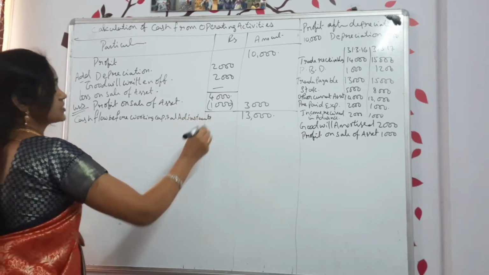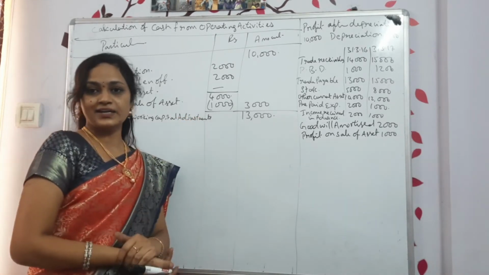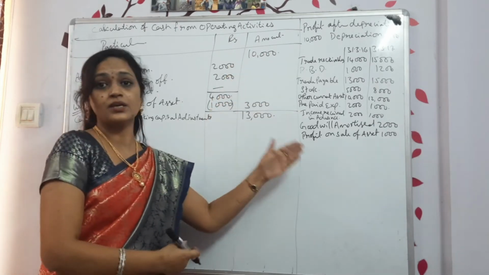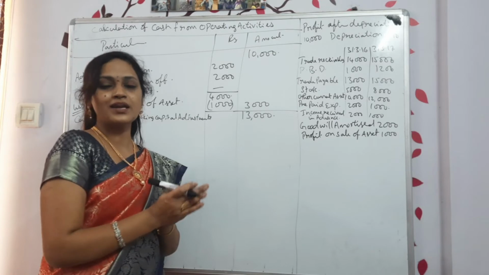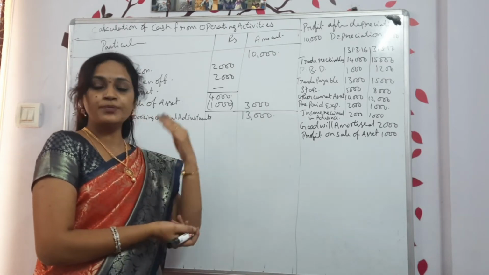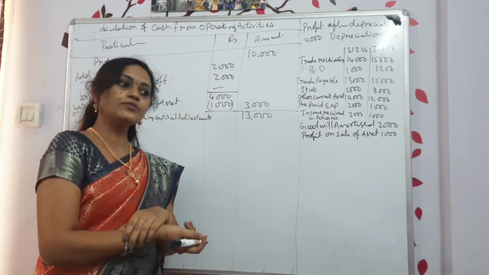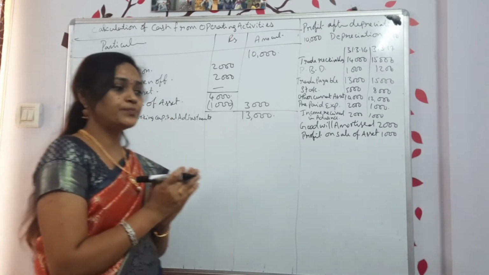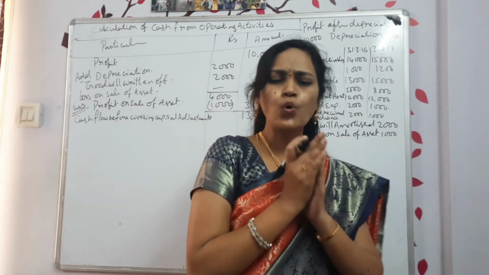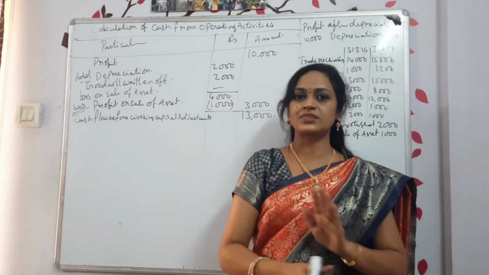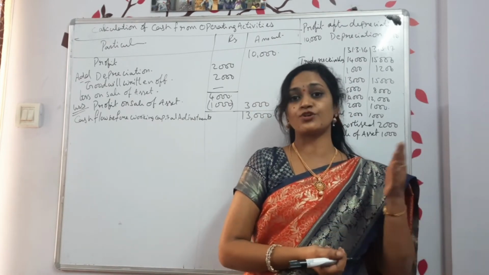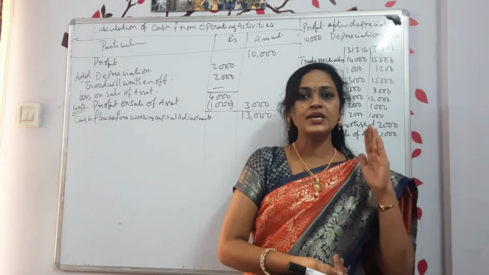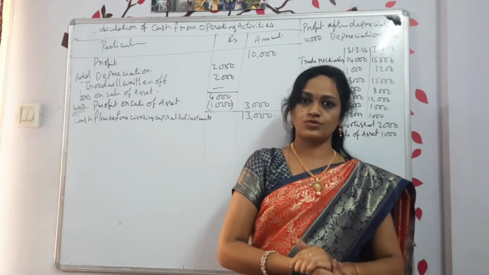Working capital means current asset minus current liabilities, right? So now here we are discussing only current assets and current liabilities, other than that, nothing. Maybe you didn't see the earlier video. If you didn't see the format and all, once again I will explain. Cash flow statement means here you will discuss only cash. Profit, loss, nothing we discuss. Here we are discussing only whether cash is coming in or going out.